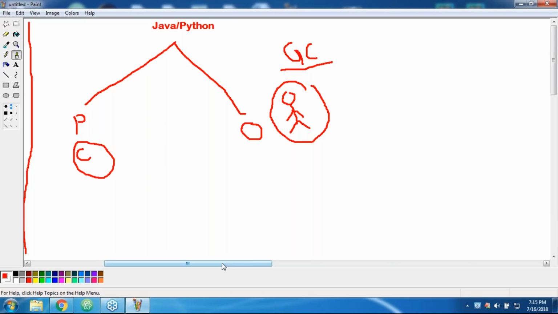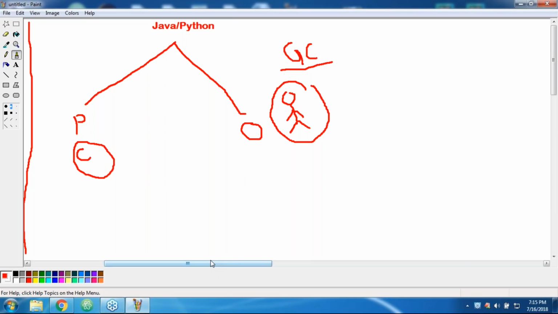We are not responsible to do that, so that my Python program and my Java program will become robust. The chance of a Java or Python program failing with memory problems is very, very less because of this garbage collector only.